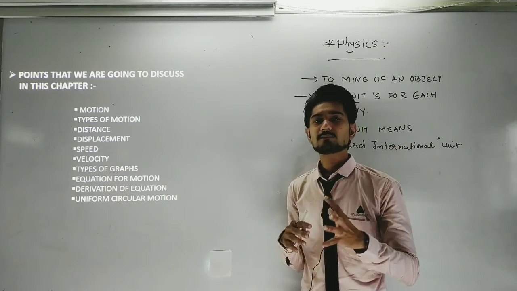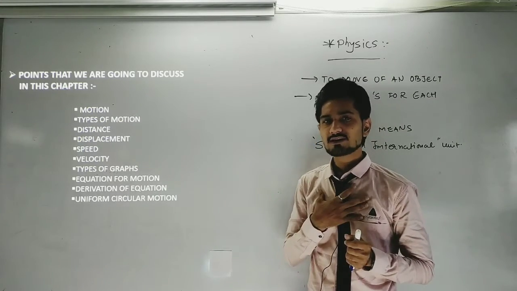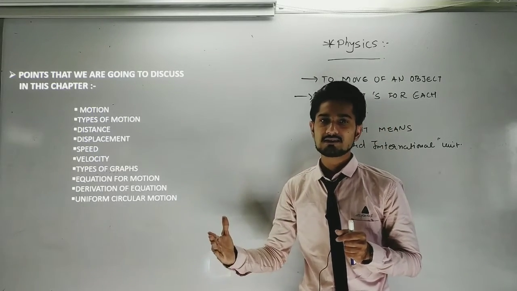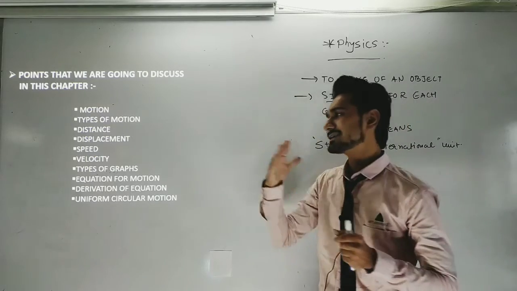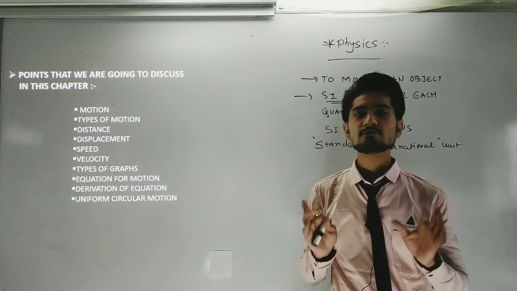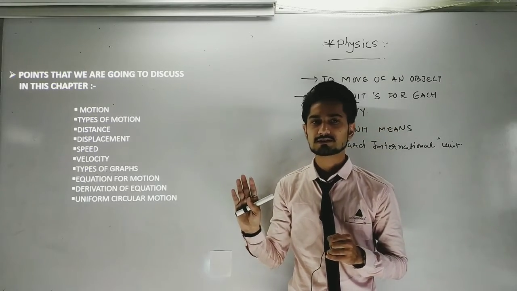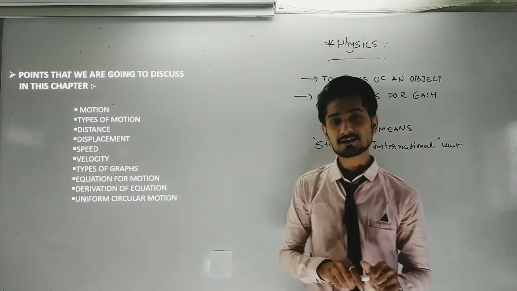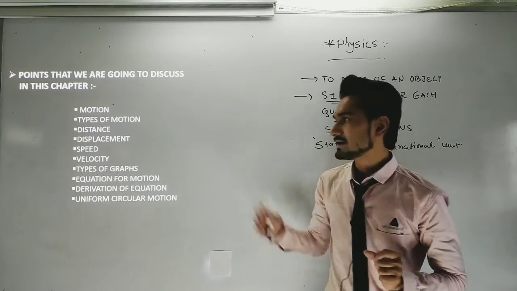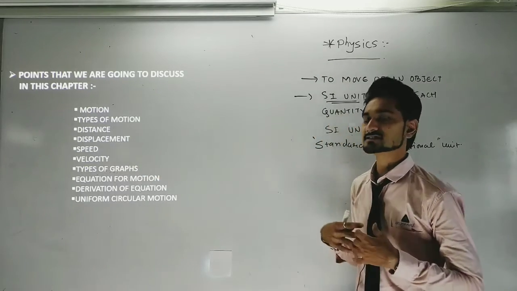That means if I want to explain velocity, I have to say that if I am traveling at 50 km per hour in a north direction, then you can understand that sir is talking about the velocity. While if I want to talk about the speed, then I just say I am traveling at 50 km per hour. Okay, that means you understand the speed quantity. But suppose another word comes to mind, that is the direction. Then it becomes the velocity, and then you can understand the quantity as velocity.